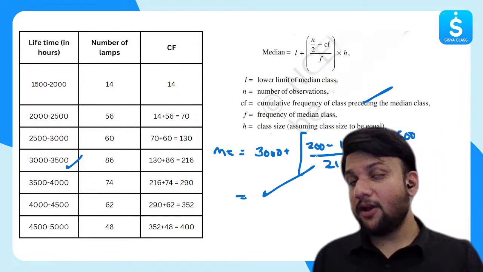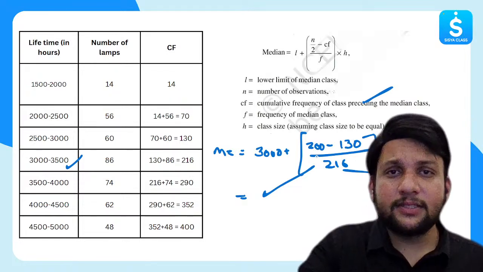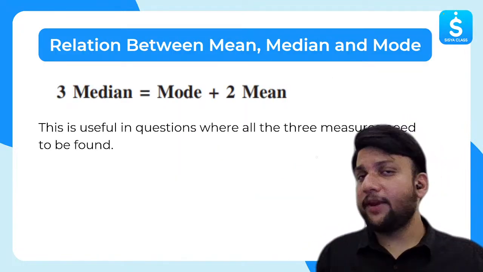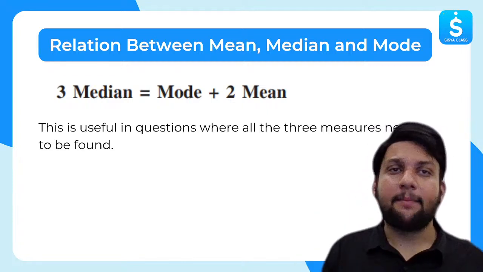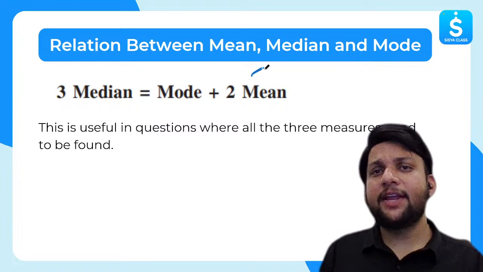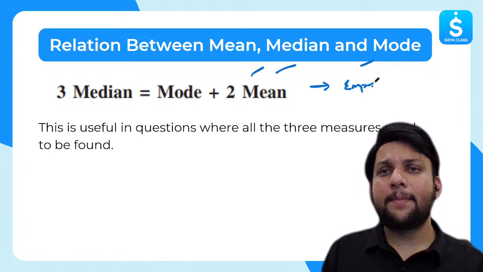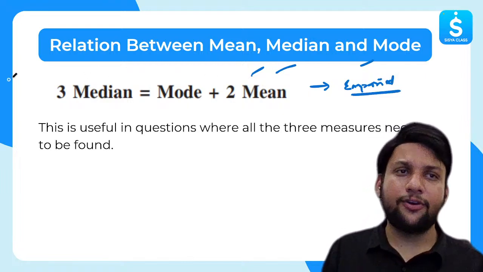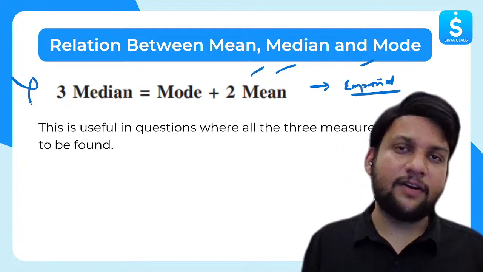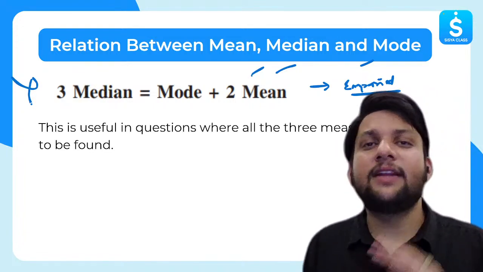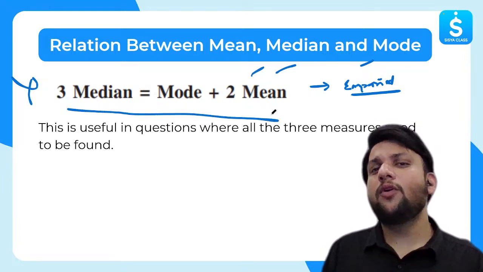I hope it is clear up till now, whatever I told you. Yes. So we learned how to find mean, we learned how to find mode, we learned how to find median. Of course, I have told you in a very brief manner. If you want to learn in detail, you can always tune into our LTC program. All right. Now there is a relation between mean, median, and mode. First of all, this is an empirical relation. What do I mean by empirical? This is not a full-fledged relation. Empirical means that if we have, let's say, one data set, two data sets, three data sets, and we observe them, then it will come up with a relation that is called an empirical relation. The relation is 3 median is equal to mode plus 2 mean.